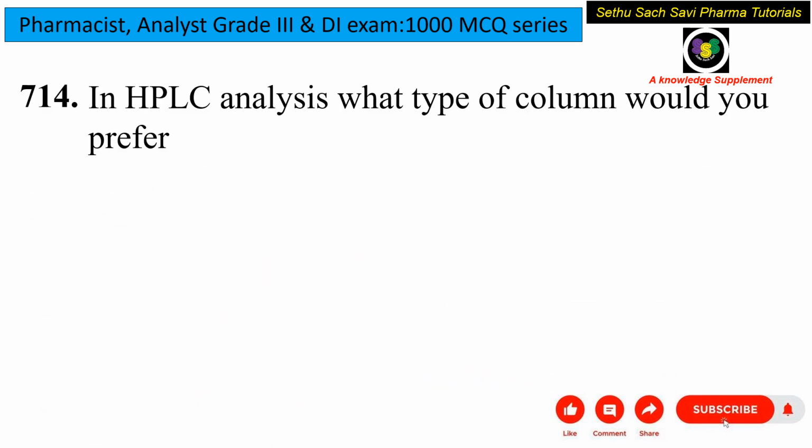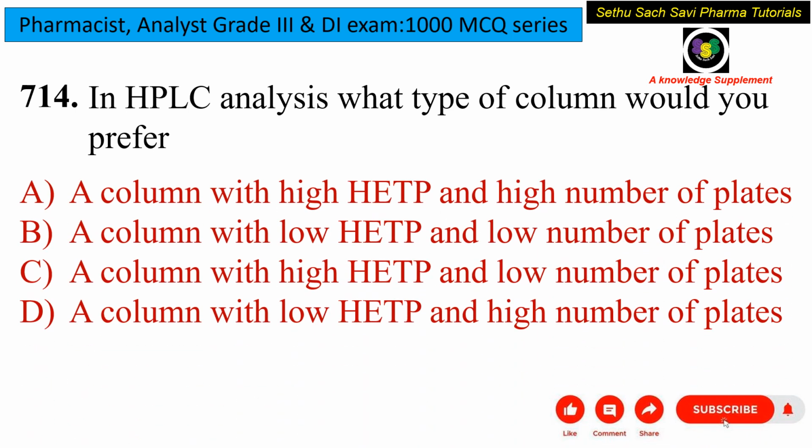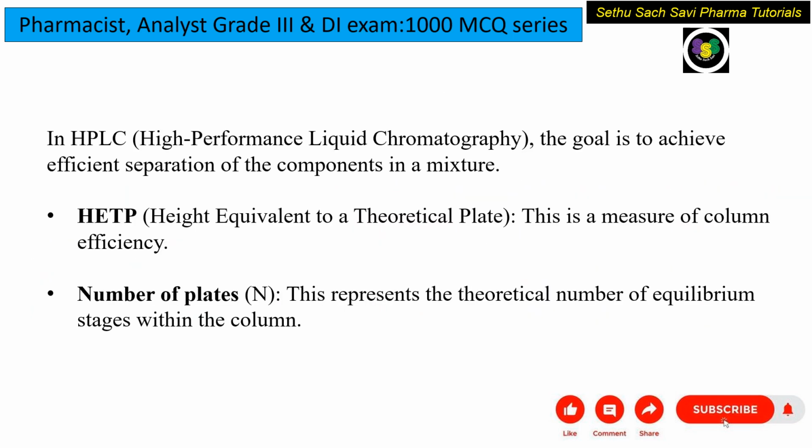Now, in HPLC analysis, what type of column would you prefer? A column with high HETP, that is height equivalent to theoretical plate, and high number of plates. A column with low HETP and low number of plates. A column with high HETP and low number of plates. Or a column with low HETP and high number of plates. Here, HPLC is high performance liquid chromatography.